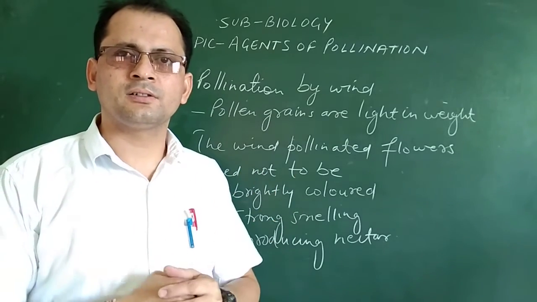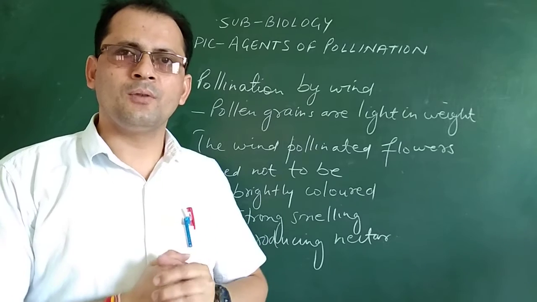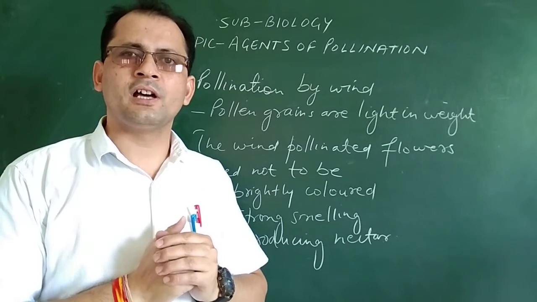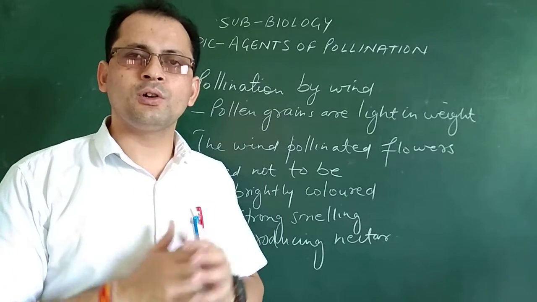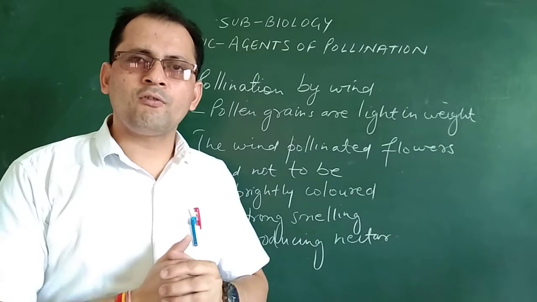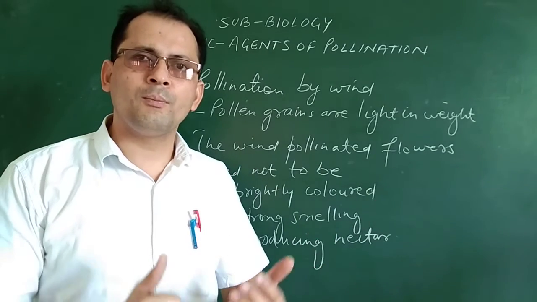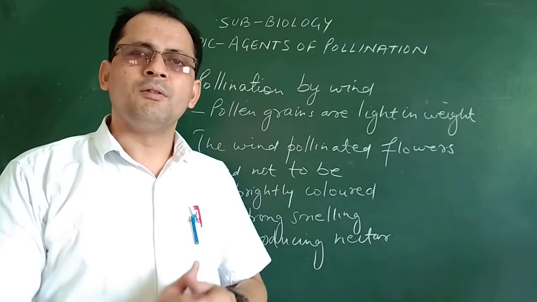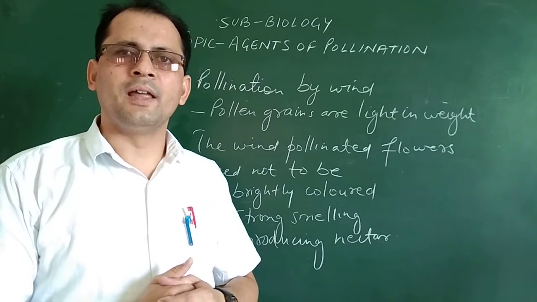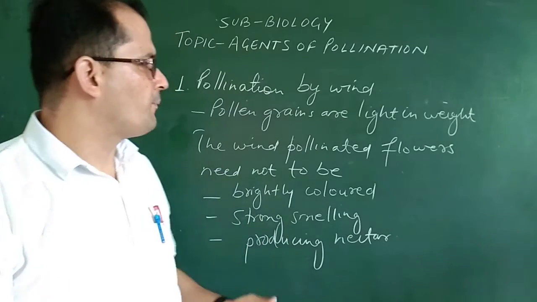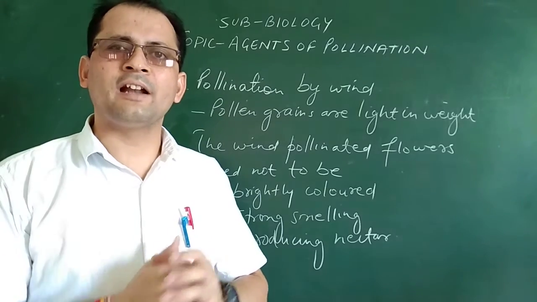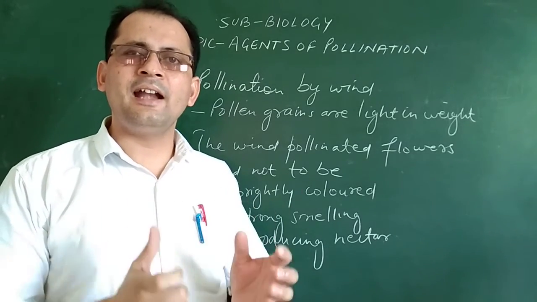First of all, the pollen grains in wind pollinated flowers are produced in huge quantity, because while being carried away by the wind from one place to another, many of them will die on their way. They will be wasted. That's why a huge amount of pollen grains are produced, and these pollen grains are light in weight.